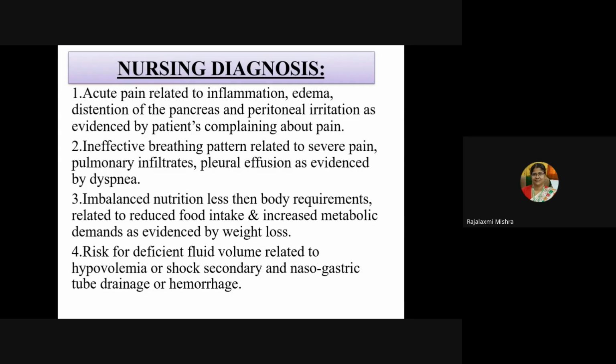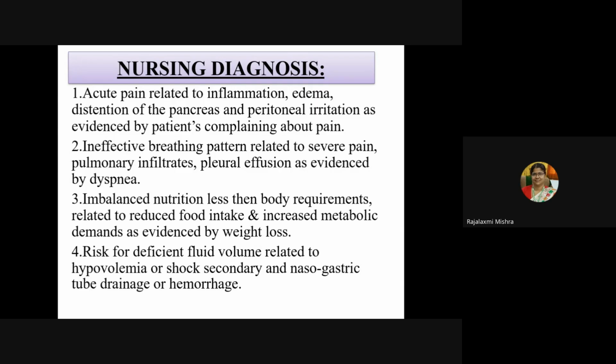Here you have to give both colloid and crystalloid. Risk for deficient fluid volume related to hypovolemia or shock secondary to nasogastric tube drainage or hemorrhage. So here you have to go for fluid administration again and check the intake and output because the patient is at risk for fluid volume deficit.